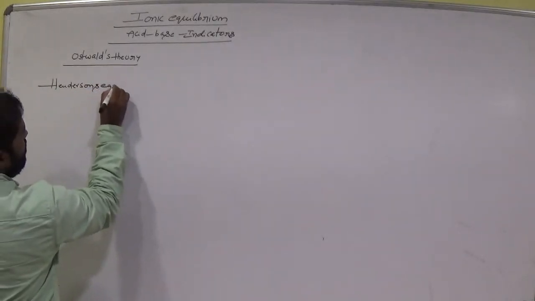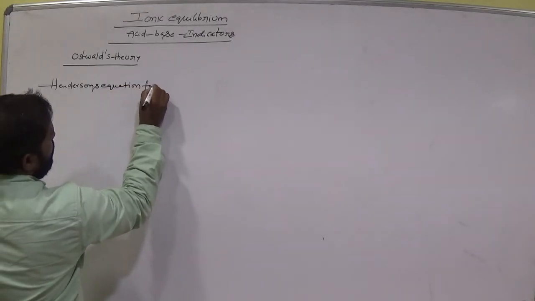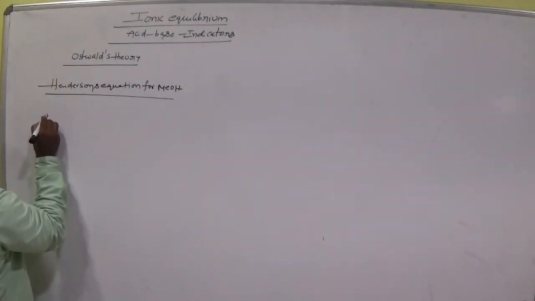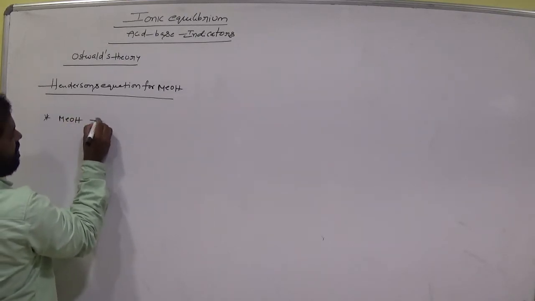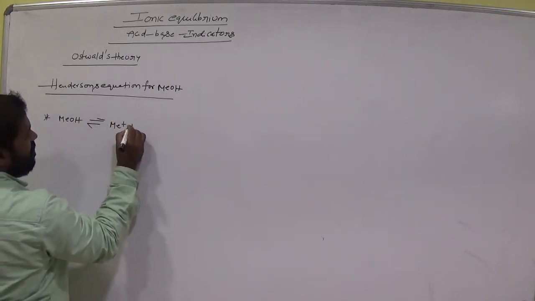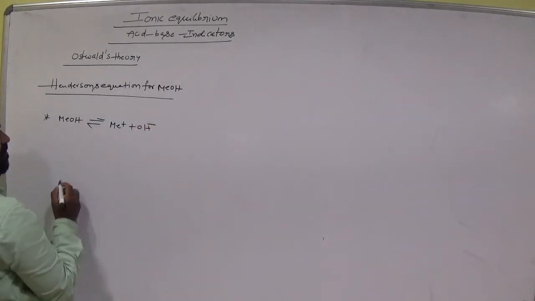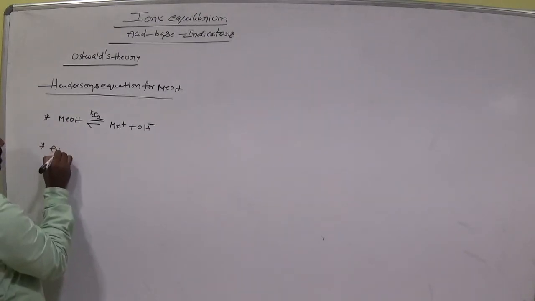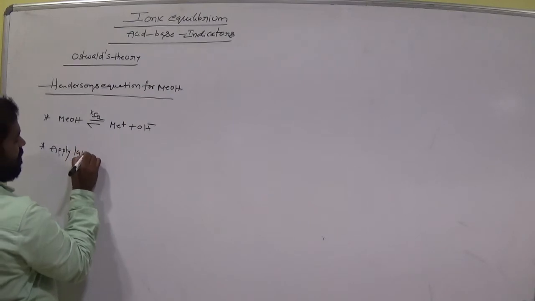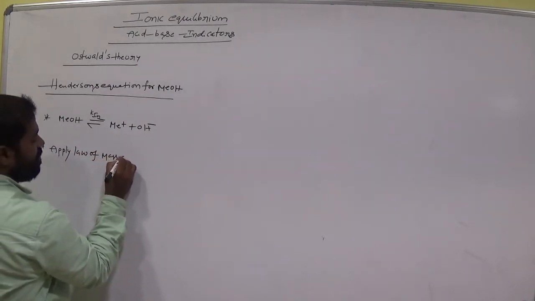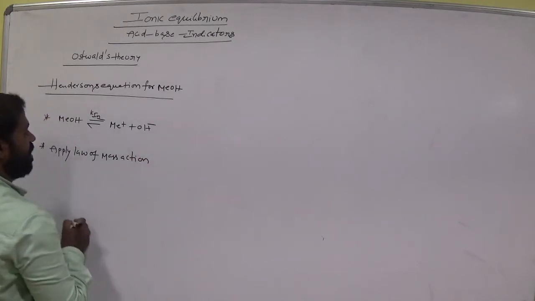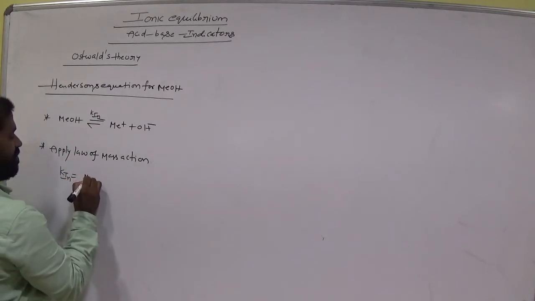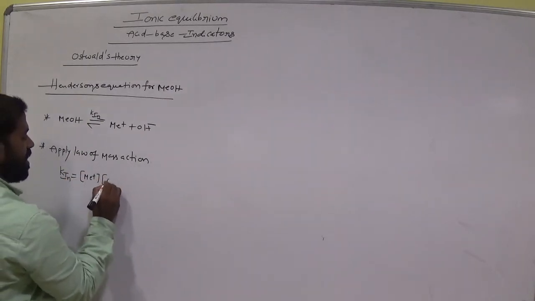Henderson's equation for methyl orange indicator, which is a basic indicator, a weak base. MeOH is in equilibrium with Me+ and OH-, with equilibrium constant Kin. Now apply the law of mass action. That means Kin is equal to [Me+][OH-] divided by [MeOH].